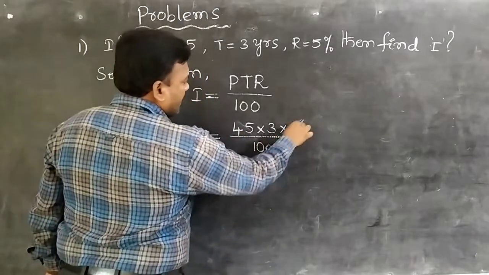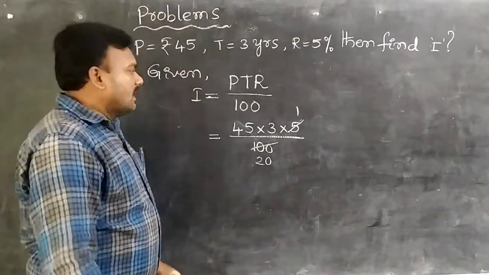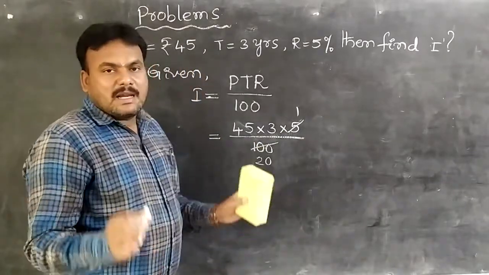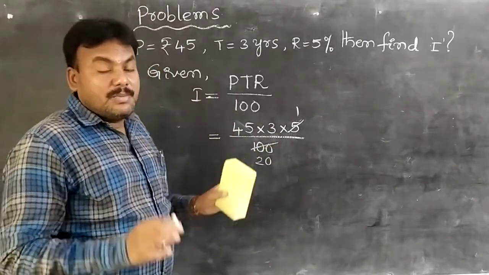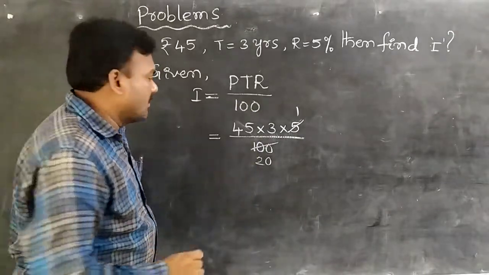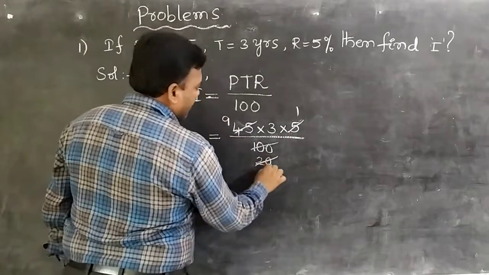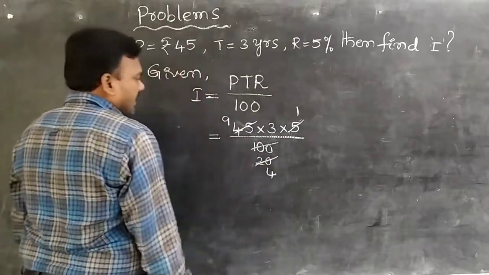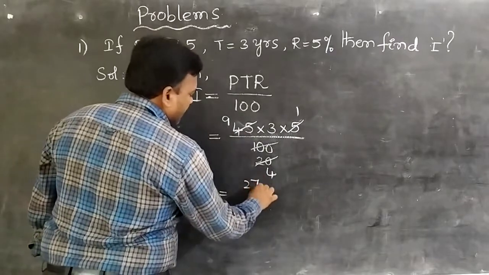Observe carefully, strike it out. 5 1 is 5, 5 20 is 100. So in this problem, calculations or strike offs are very very important, students. So concentrate more in the solutions of the problems. Next one. 5 9 is 45, 5 4 is 20. So finally it becomes 3 9 is 27 by 4.